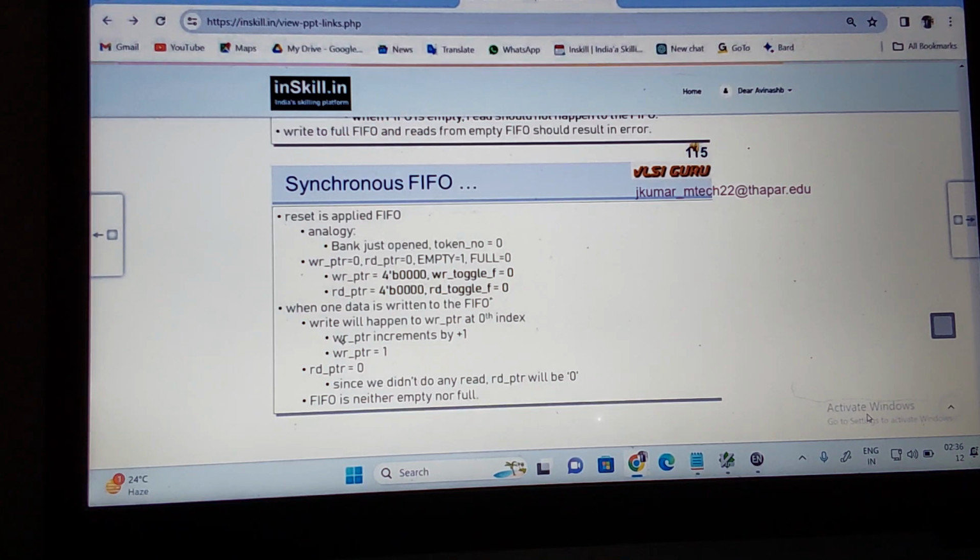Initially you make the write toggle flag 0. When a rollover happens, what are you doing? You toggle this. You understand? How to make it toggle? Once the rollover happens, you make it toggle, meaning when it is 0 and rollover happens, it goes from 0 to 1. Similarly, when reset is applied, the read pointer is 0. What about this? The pointers are 0, 0, 0. And the read toggle flag is also 0.